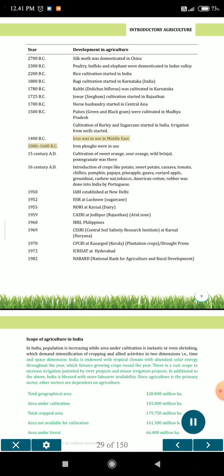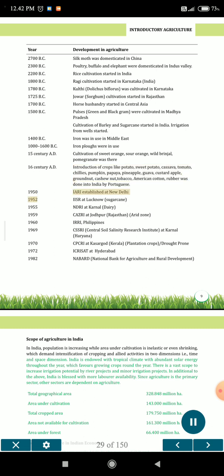1400 BC, iron was in use in the Middle East. 1600 BC, iron ploughs were in use. 15th century AD, cultivation of sweet orange, sour orange, wild brinjal and pomegranate was there. 16th century AD, crops like potato, sweet potato, cassava, tomato, chilies, pumpkin, papaya, pineapple, guava, custard apple, groundnut, cashew nut, tobacco, American cotton and rubber were introduced into India by the Portuguese.